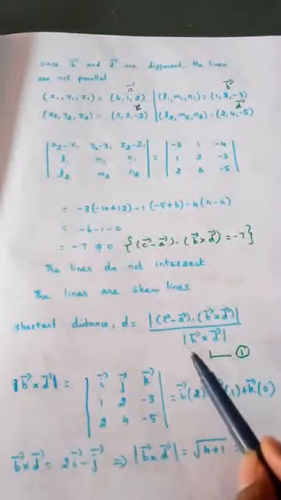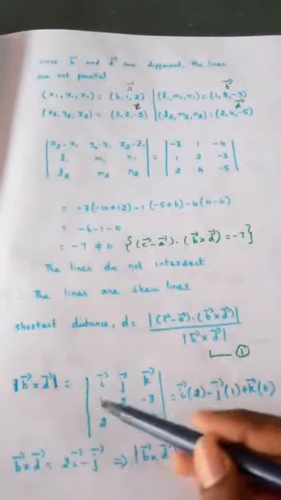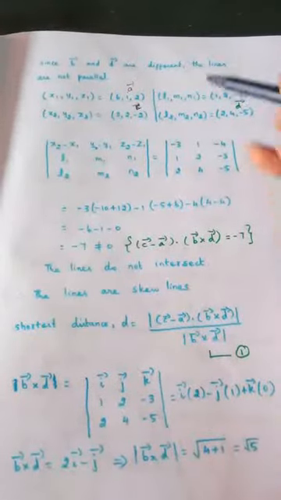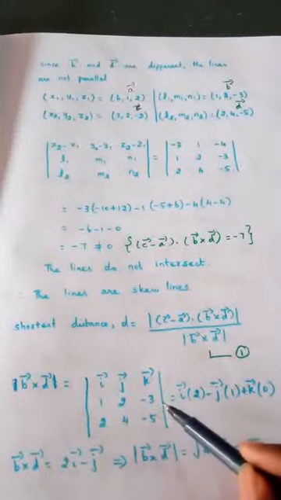I have to only find out modulus of B cross D. So first you find out B cross D. How to find using determinant? First row i, j, k. What is the B vector? If you see the B vector, the numbers are 1, 2, minus 3. So you take that and write here.